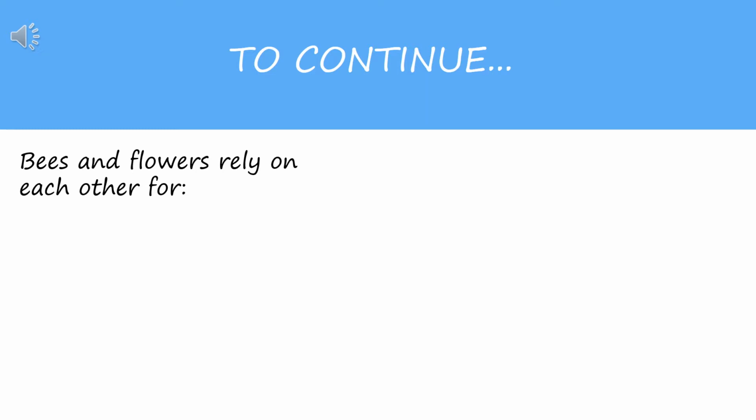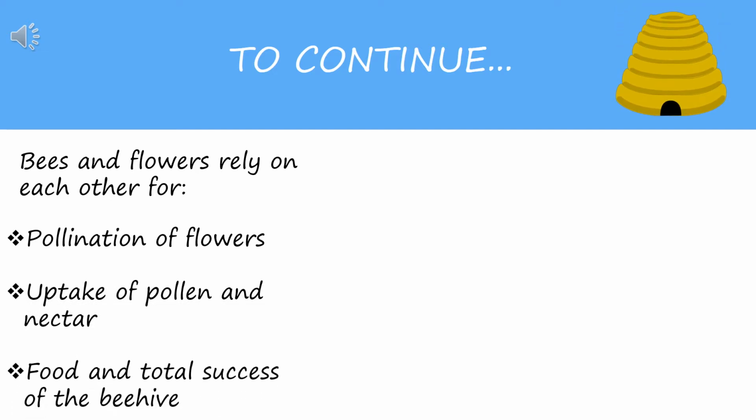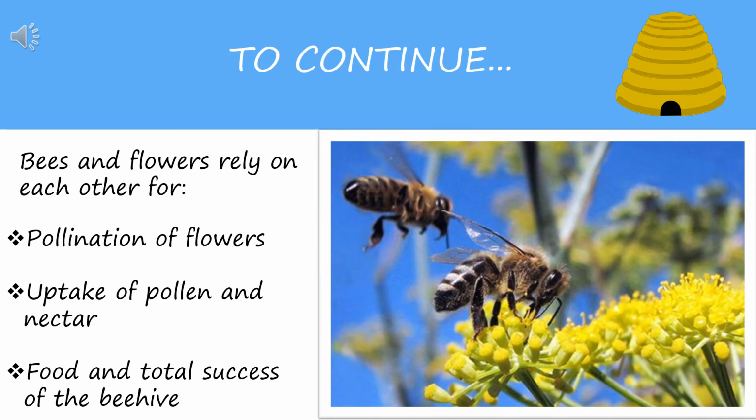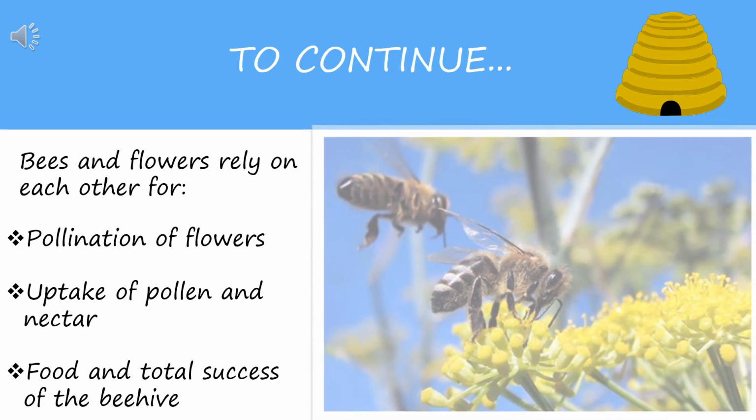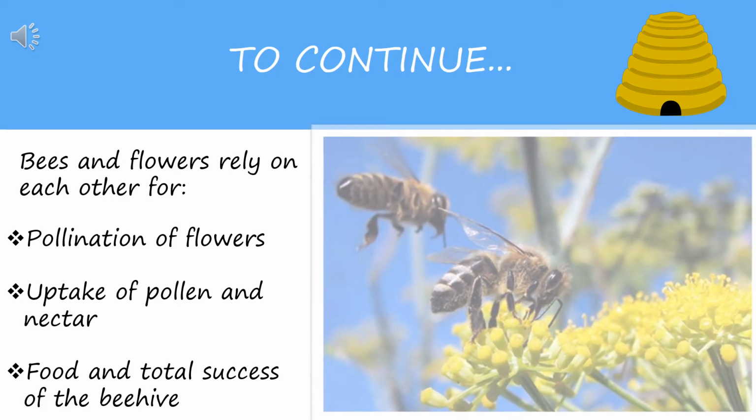It is evident that bees and flowers rely on each other for not only the pollination of flowers, but the beneficial uptake of the pollen and nectar for accumulation of food and total success of the beehive. These two particular species coevolved over time based on their fundamental needs and interactions to benefit themselves as well as other species. This displays the importance of coevolution in ecosystems while maintaining equilibrium.